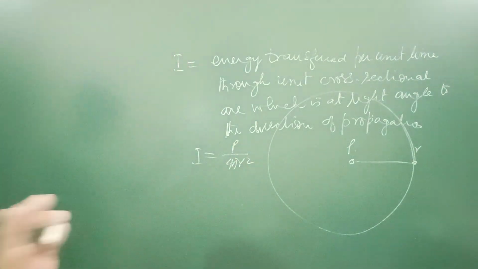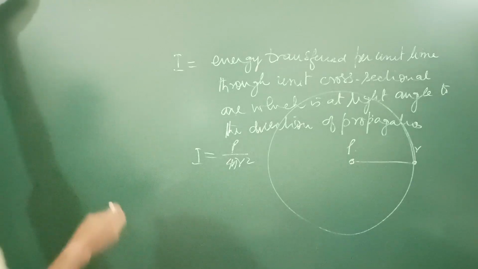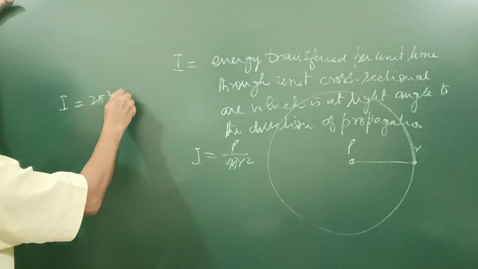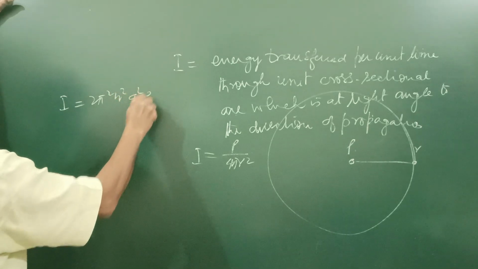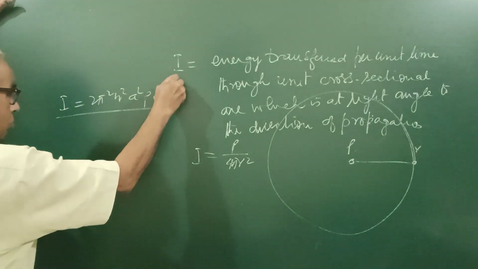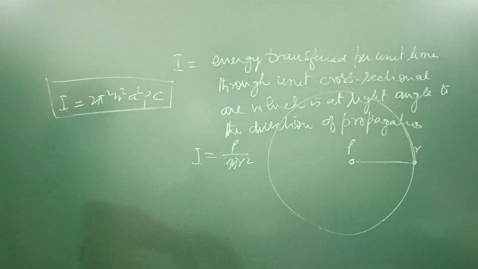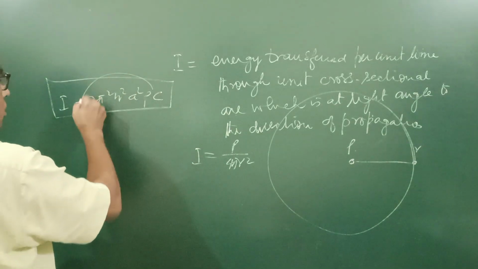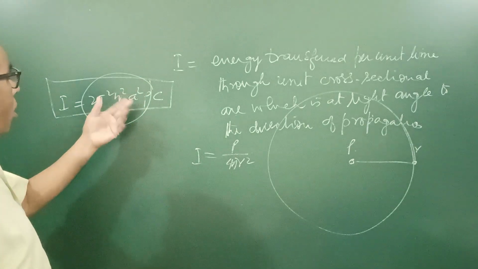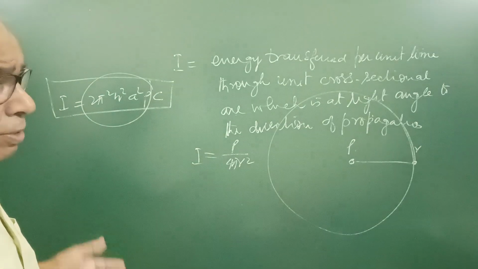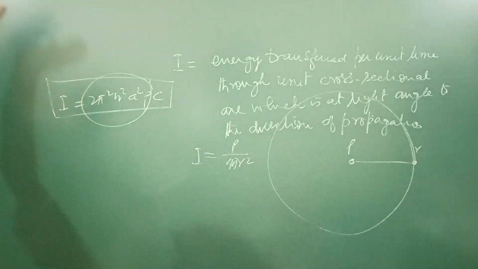Further, for mechanical waves, we have 2 pi square n square a square rho into c. This tells you the energy per unit volume into C, that is equal to intensity.